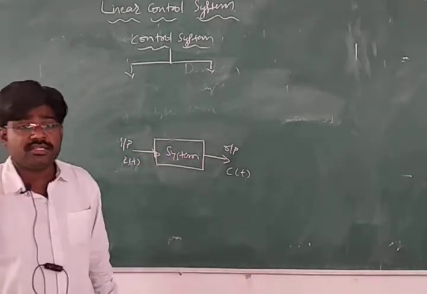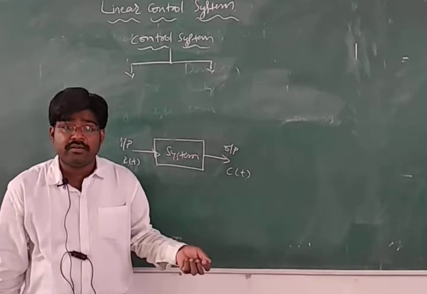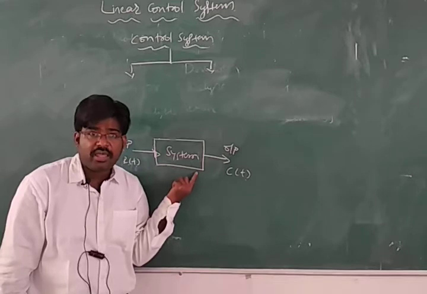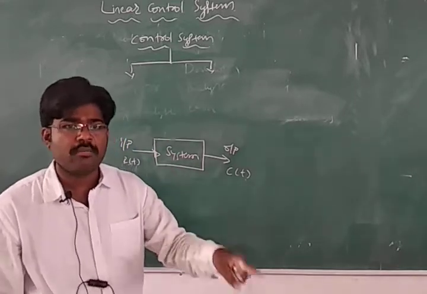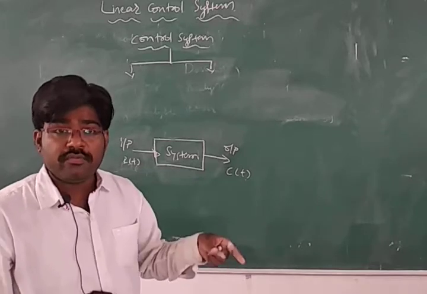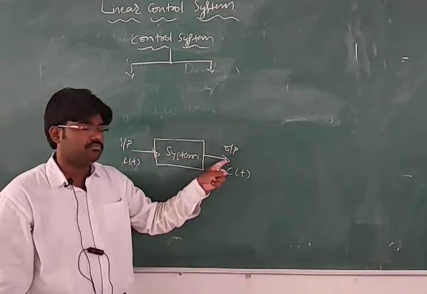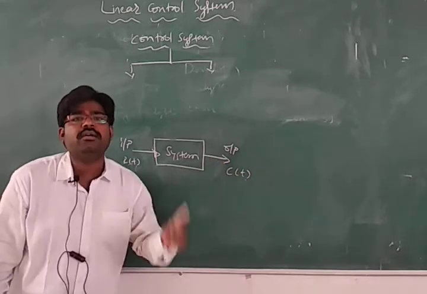It is basically a system where a number of physical components are connected together in such a way that we can regulate, command, or direct the system or its output as per our requirement.